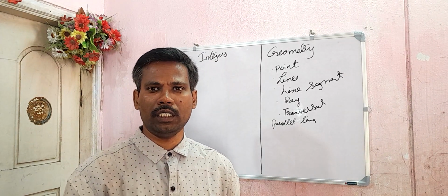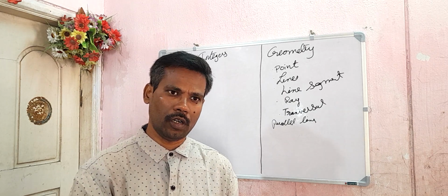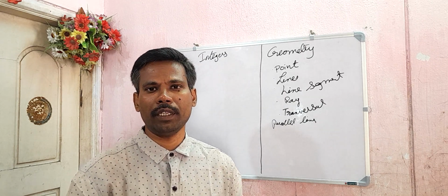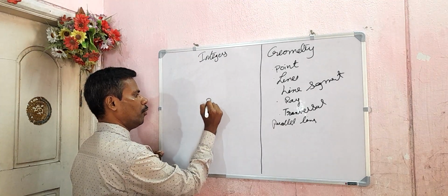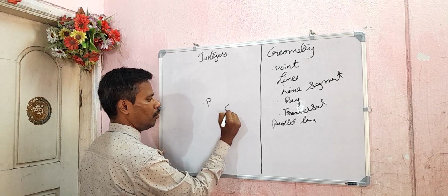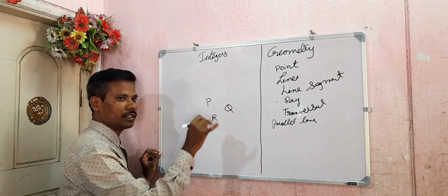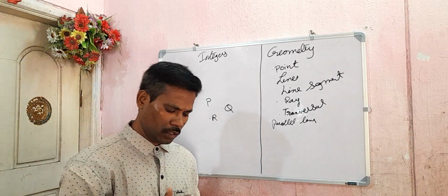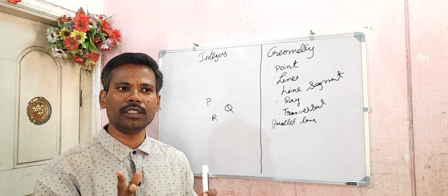What is a point? Point is nothing but just a dot. Let's simply remember, point is a dot and it is always denoted by capital letters. That is point P, point Q, point R, like that. Very simple. Points are denoted by capital letters. It is a dot.